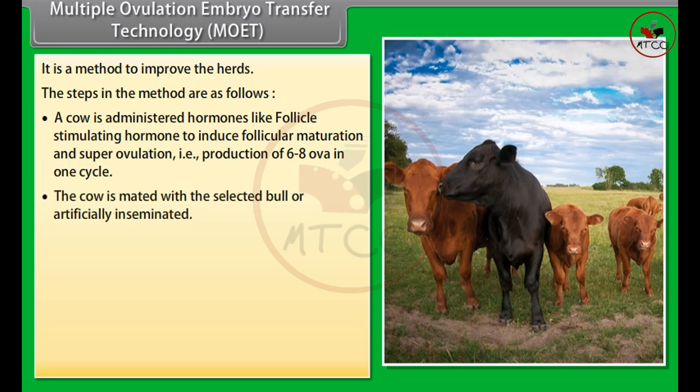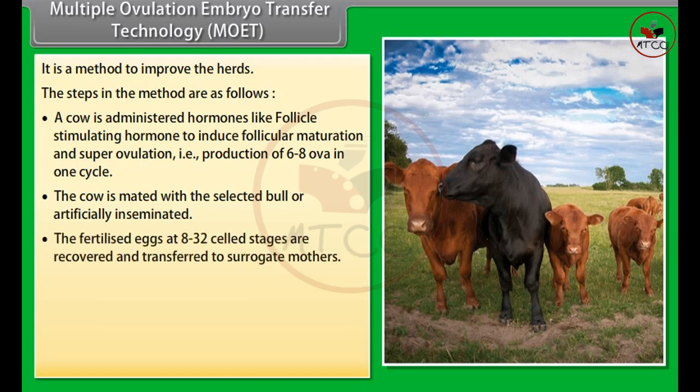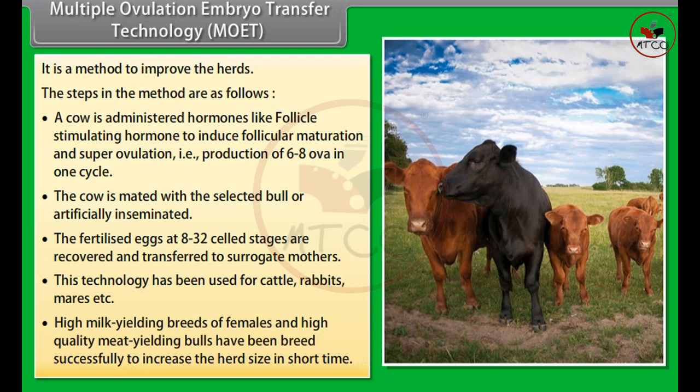The cow is mated with the selected bull or artificially inseminated. The fertilized eggs at 8 to 32 cell stages are recovered and transferred to surrogate mothers. This technology has been used for cattle, rabbits, mares, etc. High milk-yielding breeds of females and high-quality meat-yielding bulls have been bred successfully to increase the herd size in a short time.